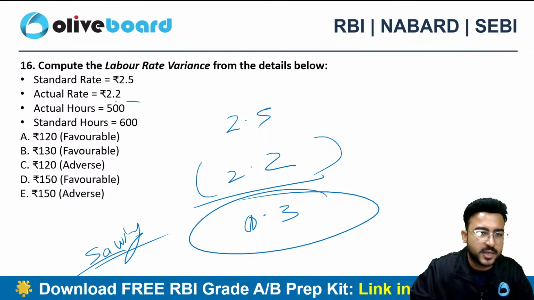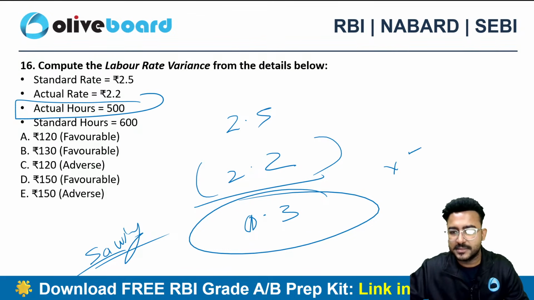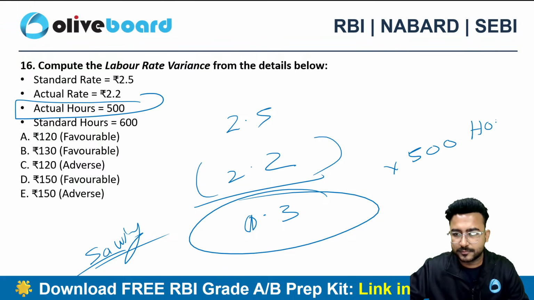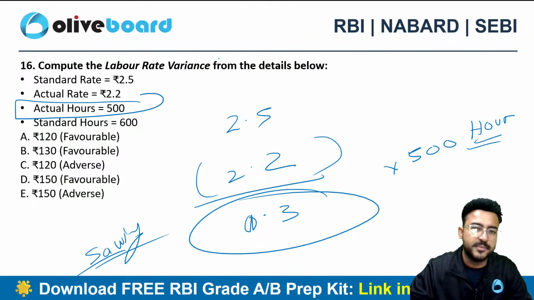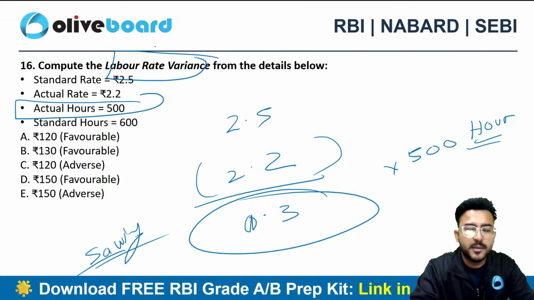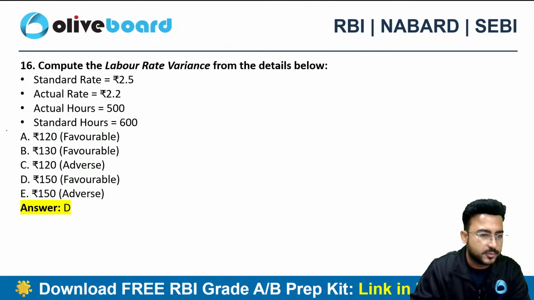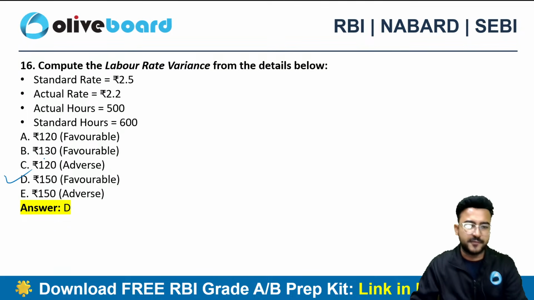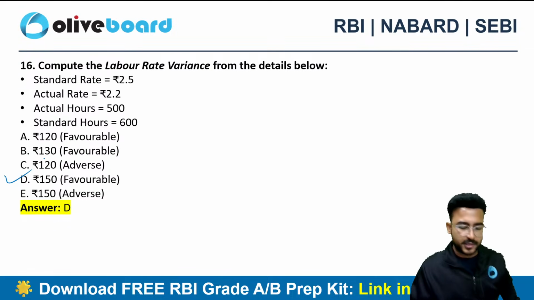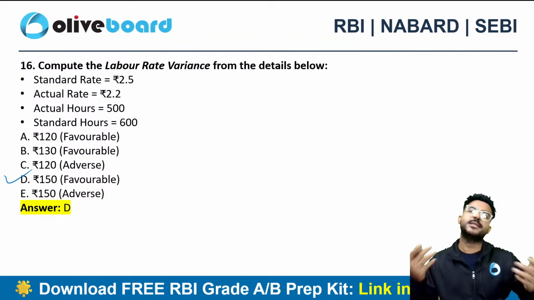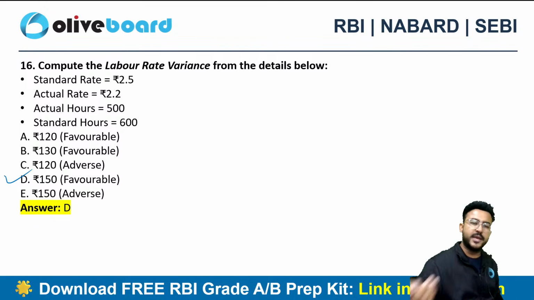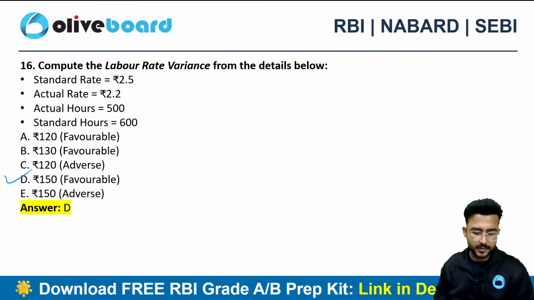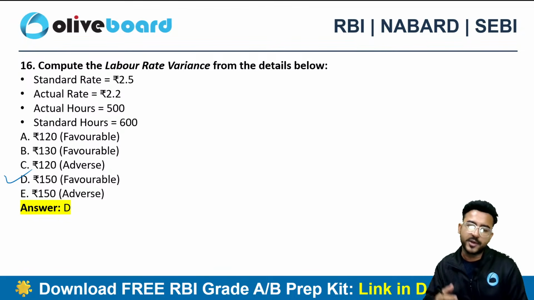And how many actual hours have they worked? 500 hours they have actually worked. So I can say that the labor rate variance is nothing but 0.3 into 500. That comes to option D, 150 favorable, right? This is a favorable variance. Why? Because the expense was not as much as the expectation. So it's a good thing: expenses decreasing is good, income increasing is good, expenses decreasing is also good.